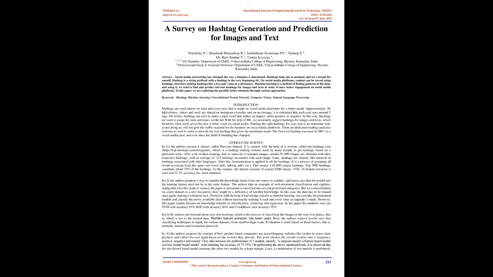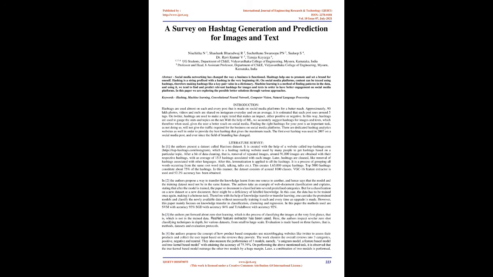Later, hashtags are cleaned, like removal of hashtags associated with other languages. After this, lemmatization is applied to all the hashtags. It is a process of grouping all words occurring from the same root word: talk, talking, talks, etc. This creates 1,65,000 unique hashtags. The top 5,000 hashtags constitute about 75% of the hashtags. In this manner, the dataset consists of around 1,000 classes. The VGG16 feature extractor is used and 52.2% accuracy has been obtained.